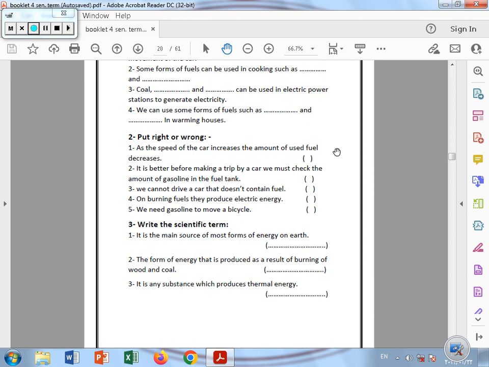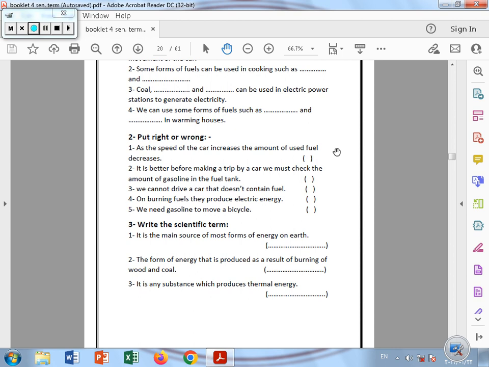Now write the scientific term. Firstly, the main source of most forms of energy on the earth. Excellent, the sunlight or solar energy. Number two, the form of energy that is produced as a result of burning wood and coal. Very good, thermal energy.